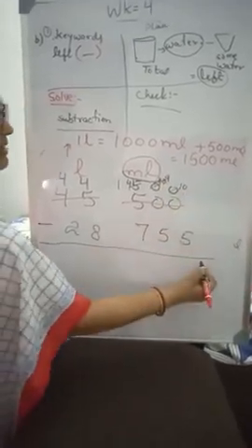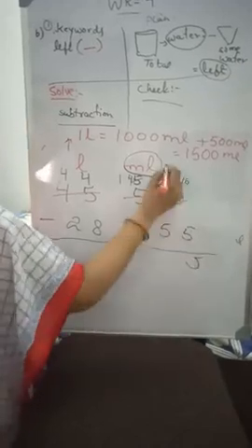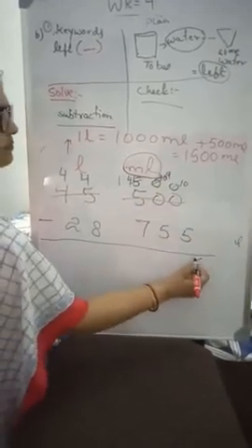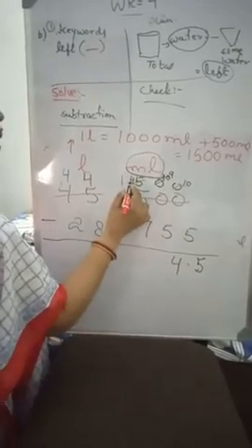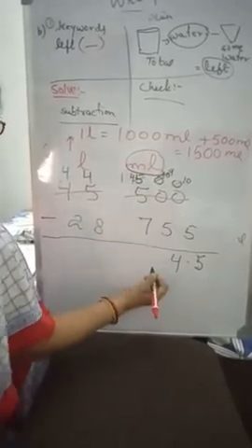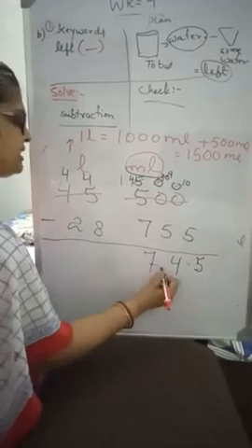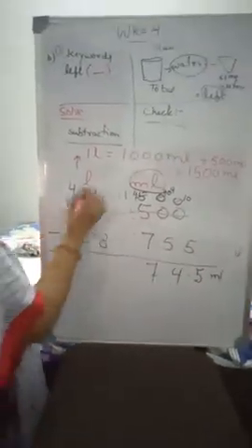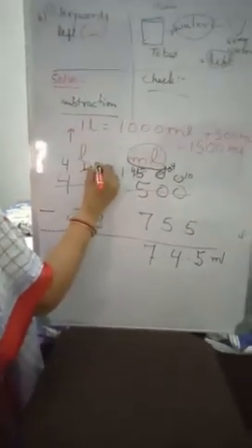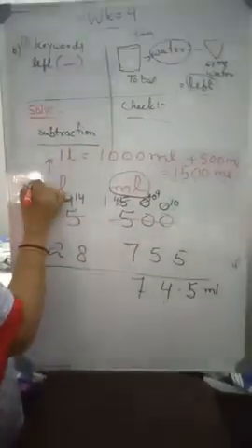Now easily you can do it. 10 minus 5 is 5. 9 minus 5 is 4. 14 minus 7 is 7. So it is 745 milliliter. Now here 4 minus 8 is not possible. So 4 will become 14, and here 4 will reduce to 3.